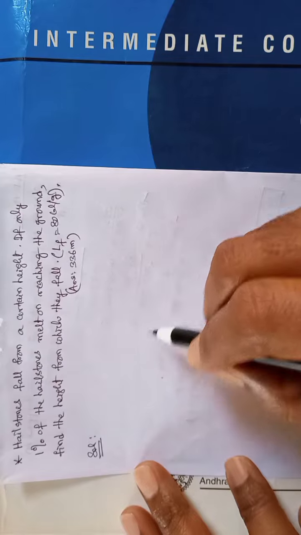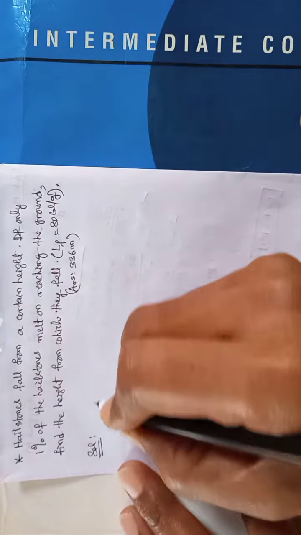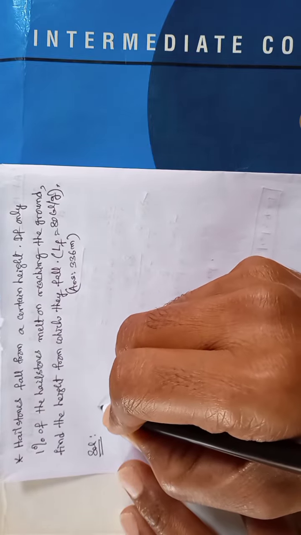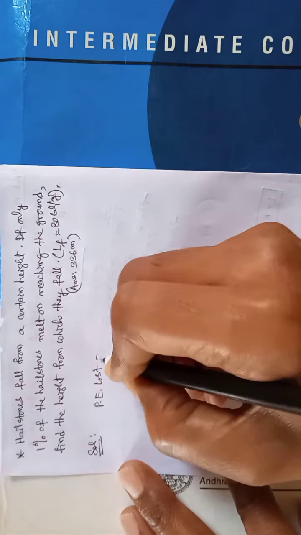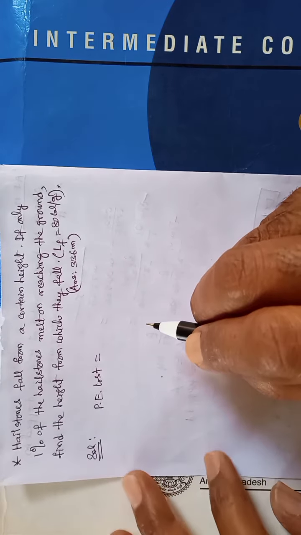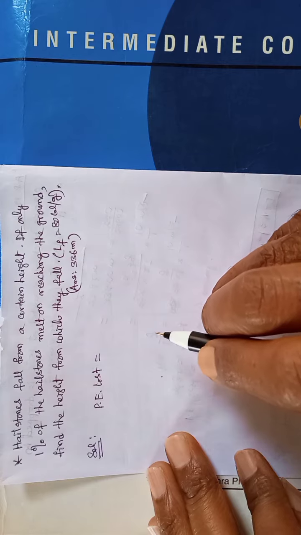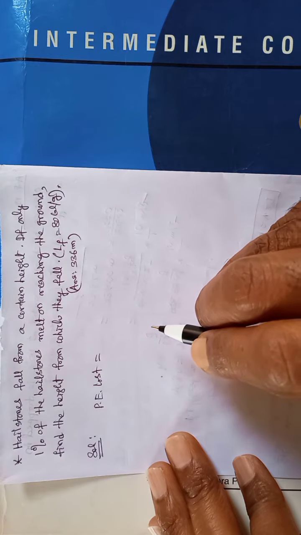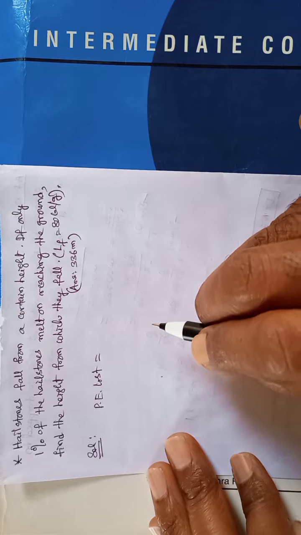Since they are coming down, they will lose the potential energy. It is converted into heat energy, and that heat energy has melted the ice.